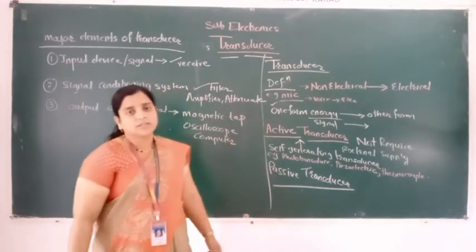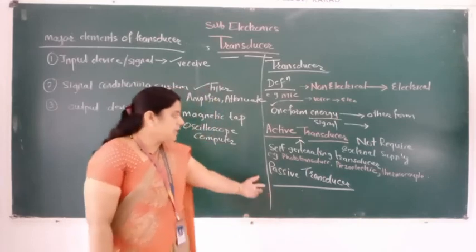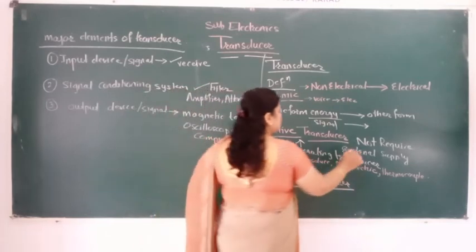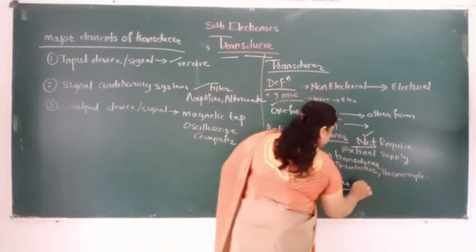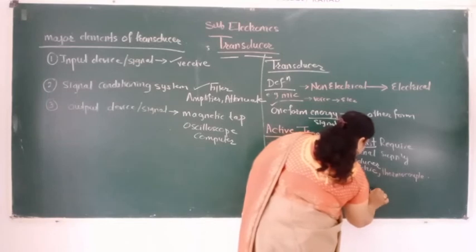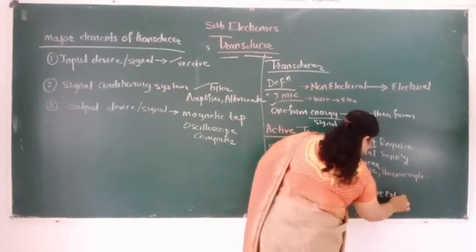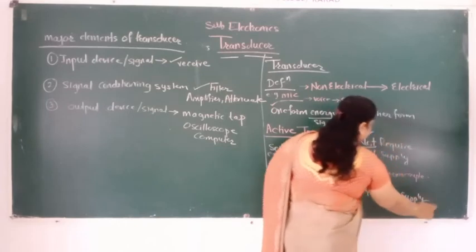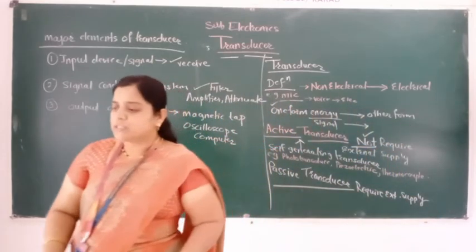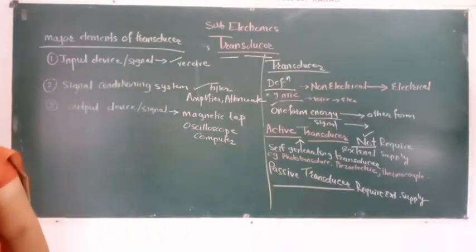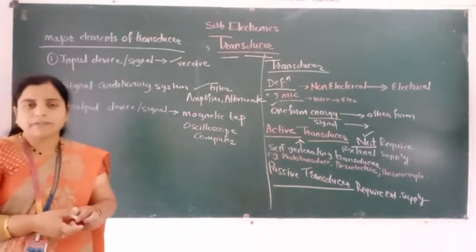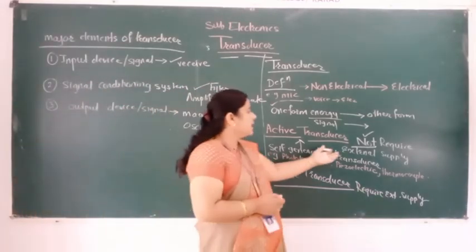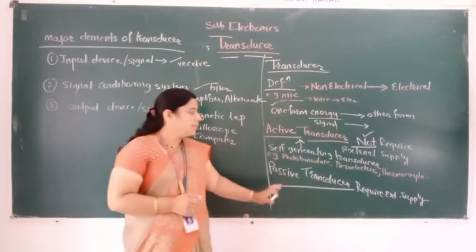What is the passive transducer? Passive transducers are those transducers which require external signal or supply to work. Which transducers are the passive transducer? Those transducers which require the external supply are called the passive transducer.